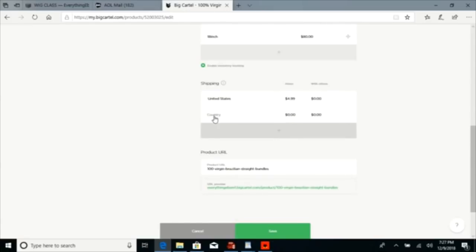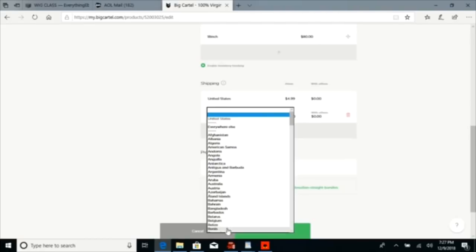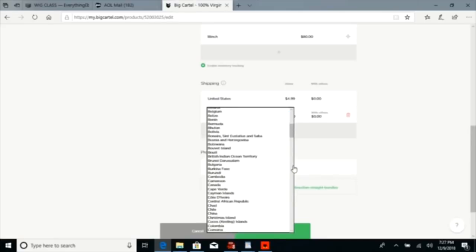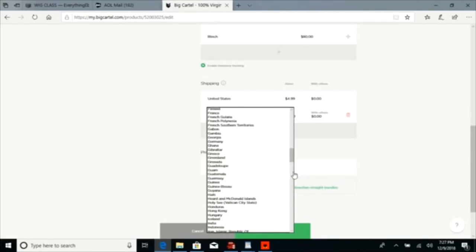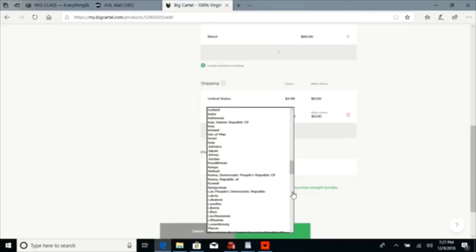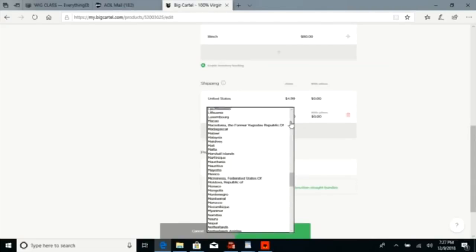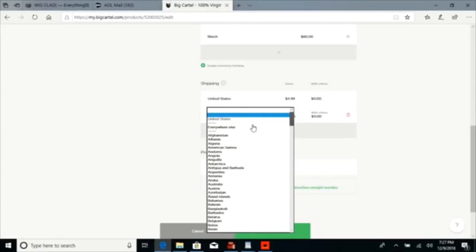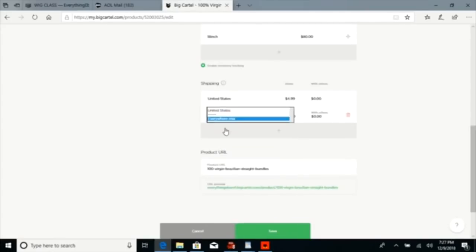If you are going to do worldwide shipping, you can select different countries and put different rates, or you can just select everywhere else. It's really up to you. You want to find out what the shipping rates are, how much it costs to ship to each of these countries, or just ship everywhere else. You can just come up with a flat rate for everywhere else. If you need help understanding shipping prices, you can go to stamps.com, USPS.com, or FedEx.com. They are all able to quote you a price on how much shipping is to other countries.